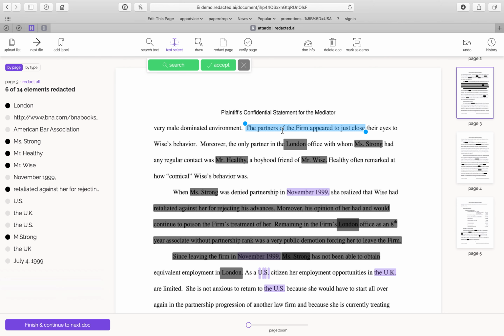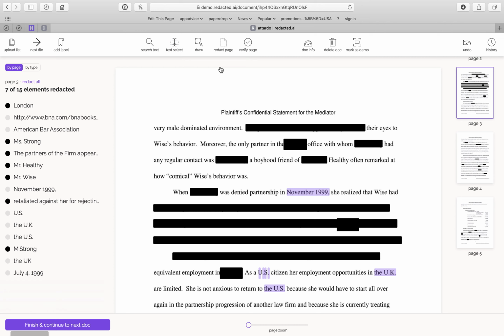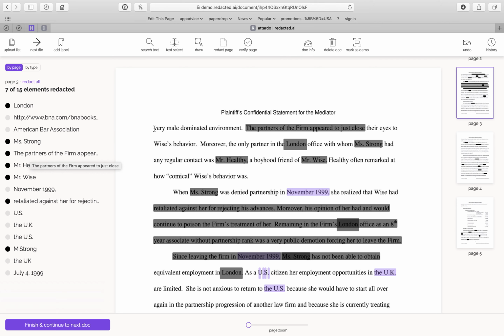And you'll see here, the partners of the firm appear to just close. You click accept, and that phrase actually appears here on the left. And it actually looks for all instances of that phrase. So for example, if there's a common clause or phrase that you want to redact across a set of documents, you can just do it once, and then you can choose to redact all like I just did.